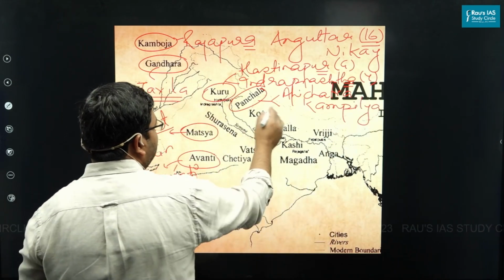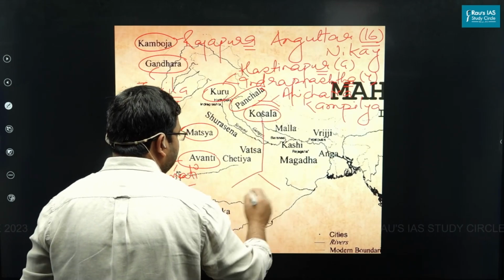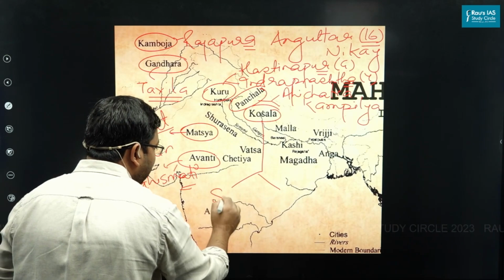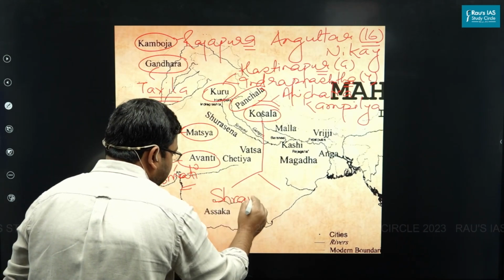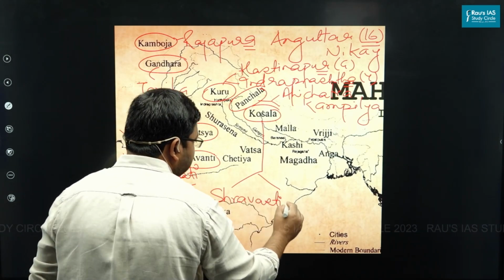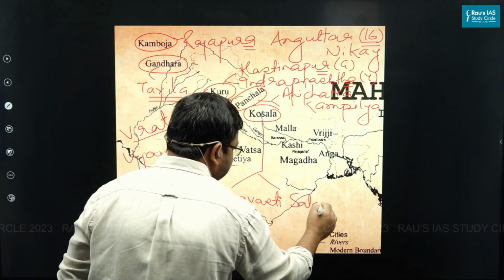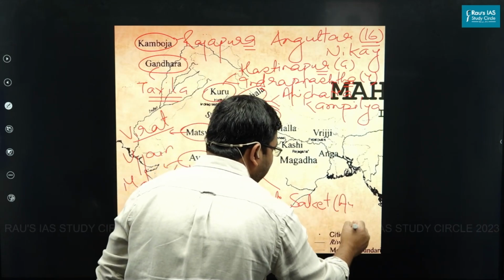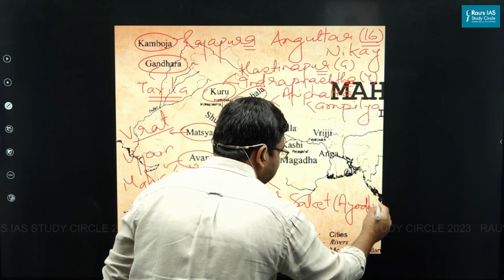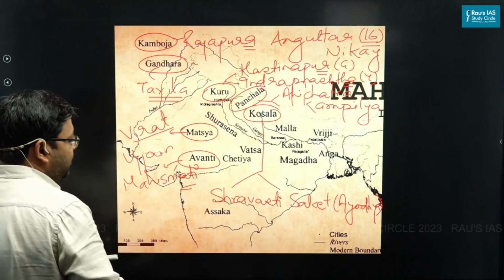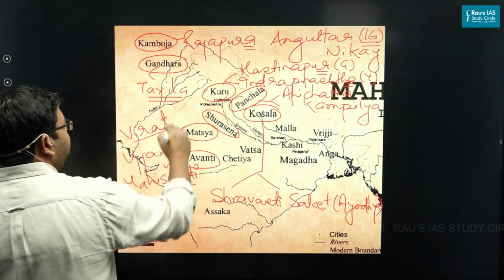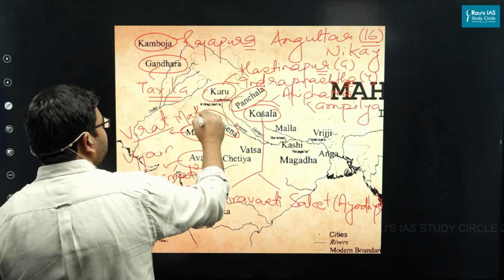Then Kosala Mahajanpad, the two important capitals of Kosala Janpad were Shravasti and Saket. Additional information: Saket was also called Ayodhya. Then, if we talk about Surasen Mahajanpad, the capital was Mathura.